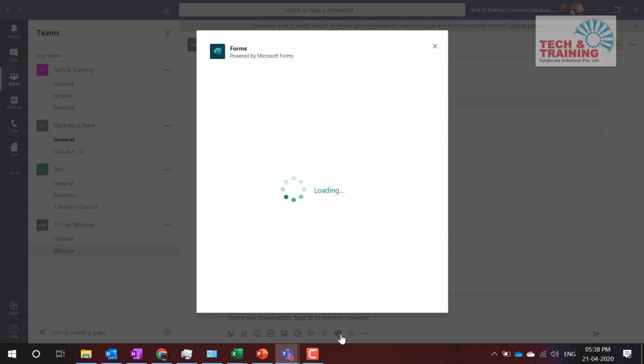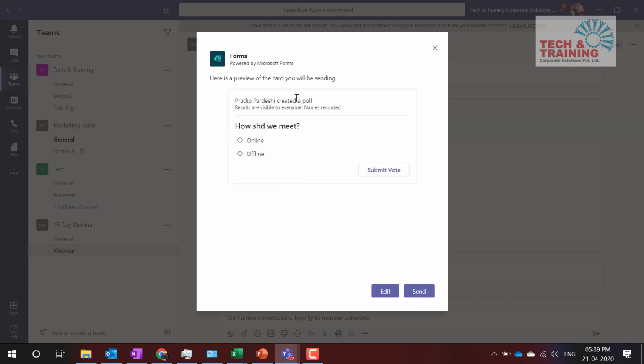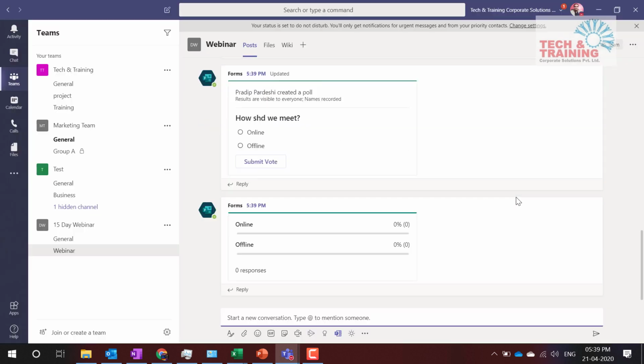So I click on this Forms option and I select meet online, offline. Okay, I go ahead next, and I think everything seems to be perfect, and I click on send. Now here, this will create a poll on my Teams chat. So here, most of the people say they would like to meet offline.